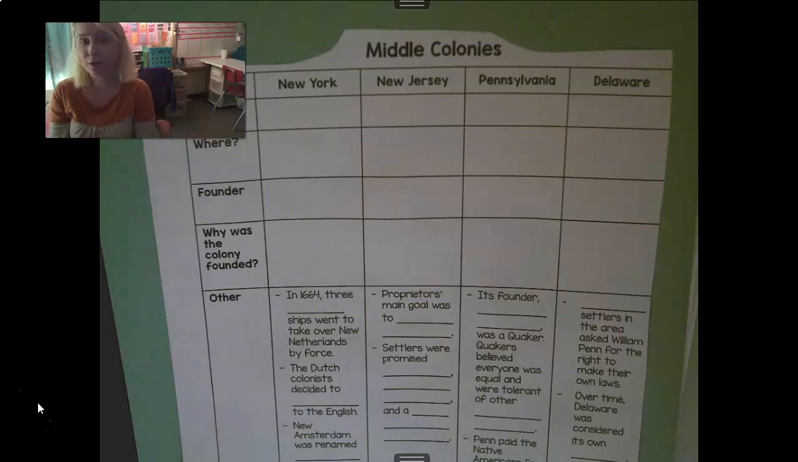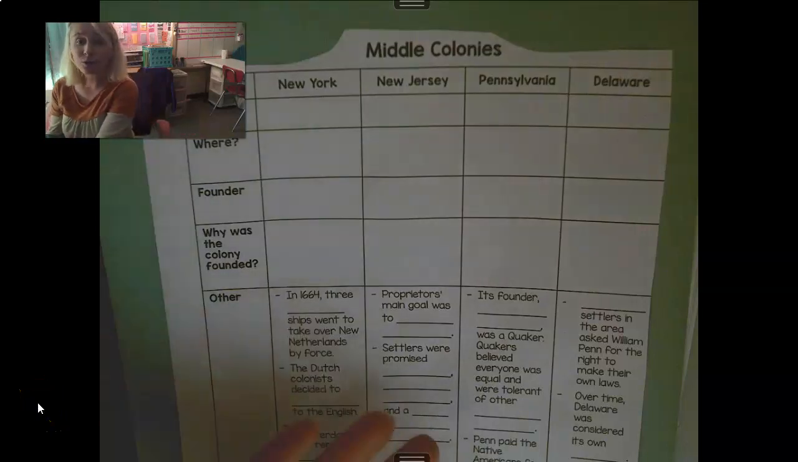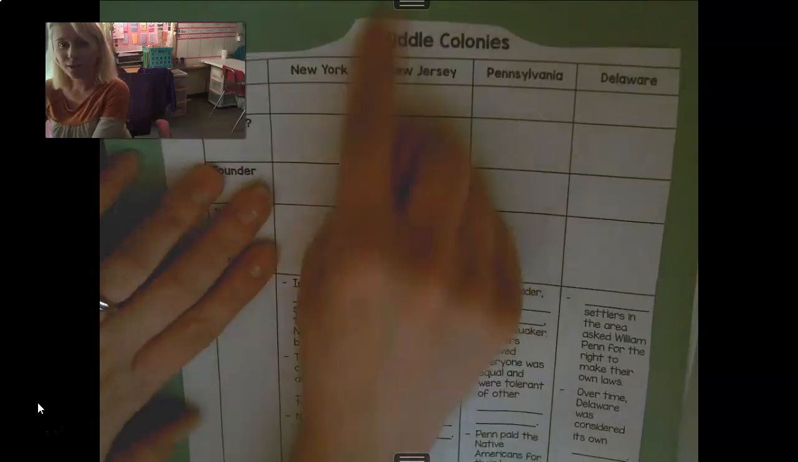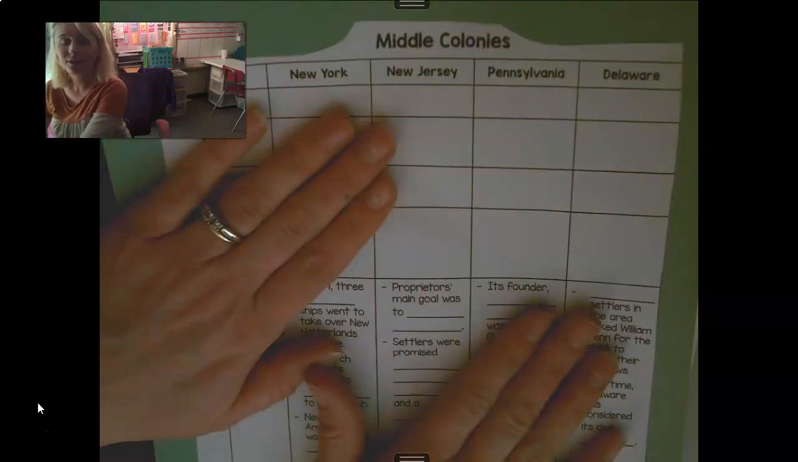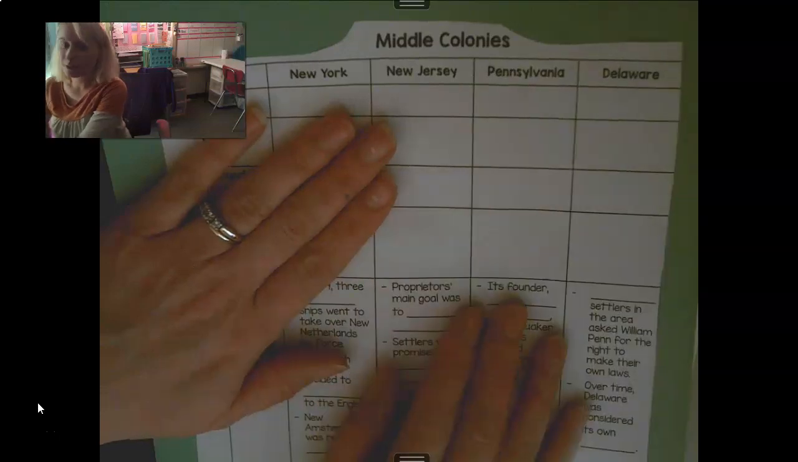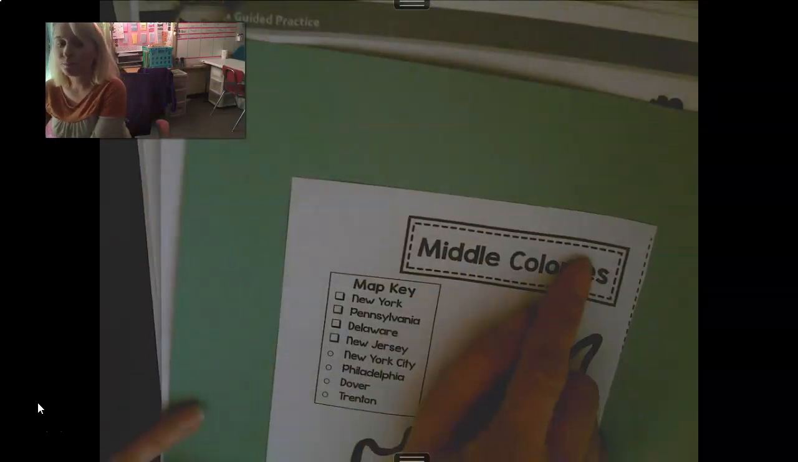Right, here we go with another round of notes, this time about the middle colonies. This should look very familiar because we did the northern colonies this week and last week. Just like last time, we have a pretty little map. I should have cut that out. If you want to cut that out and make it prettier, that would be cool.